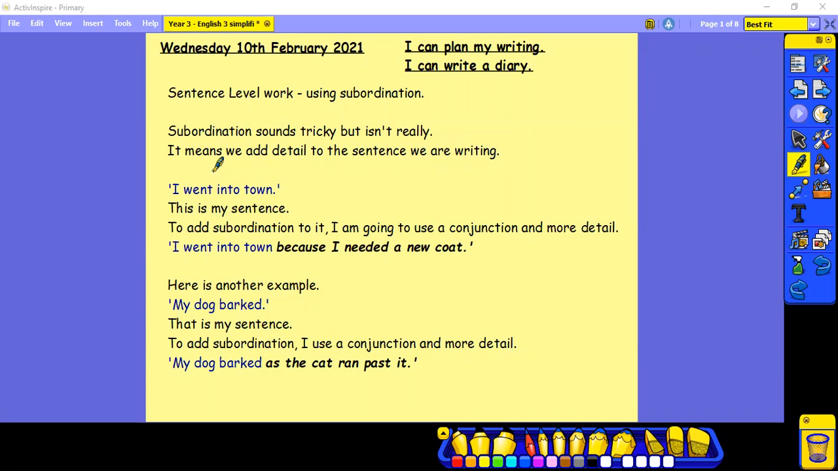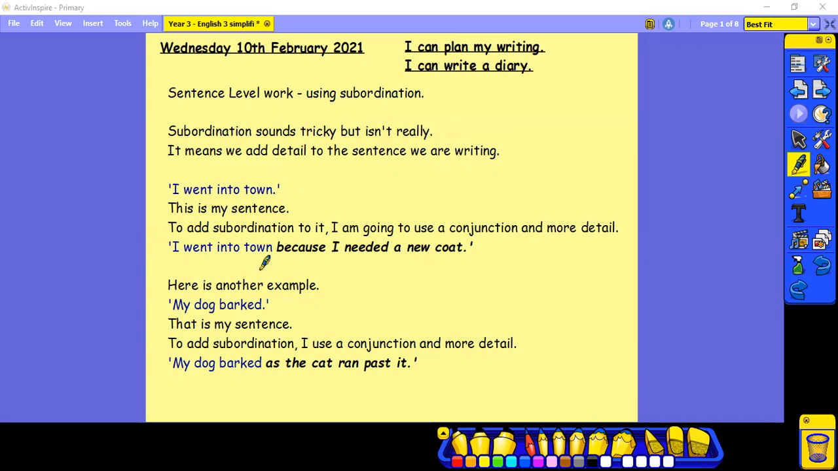So here's my sentence. I went into town. Now, if I want to add some subordination to it, I'm going to use a conjunction and more detail. I went into town because I needed a new coat. So you can see here that it explains why I went into town.